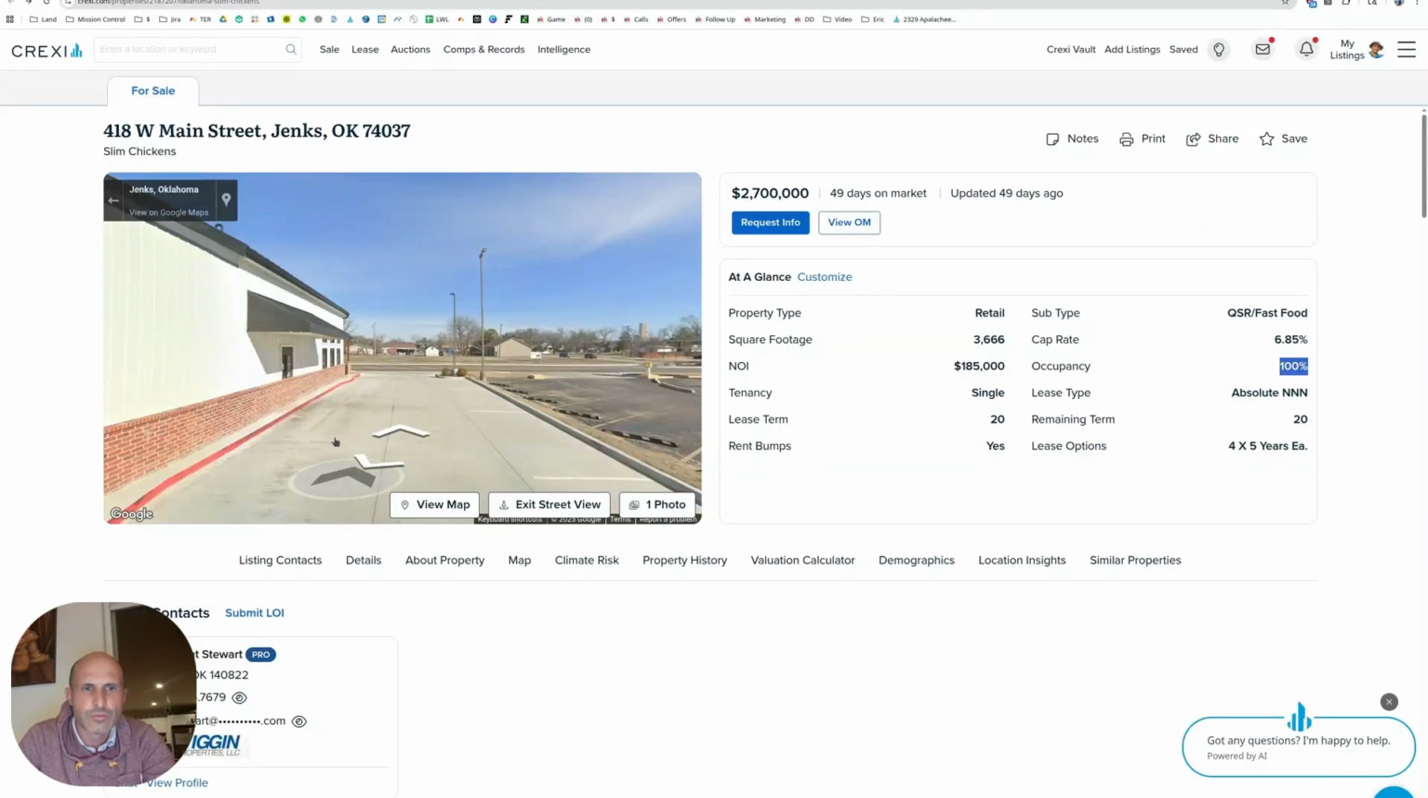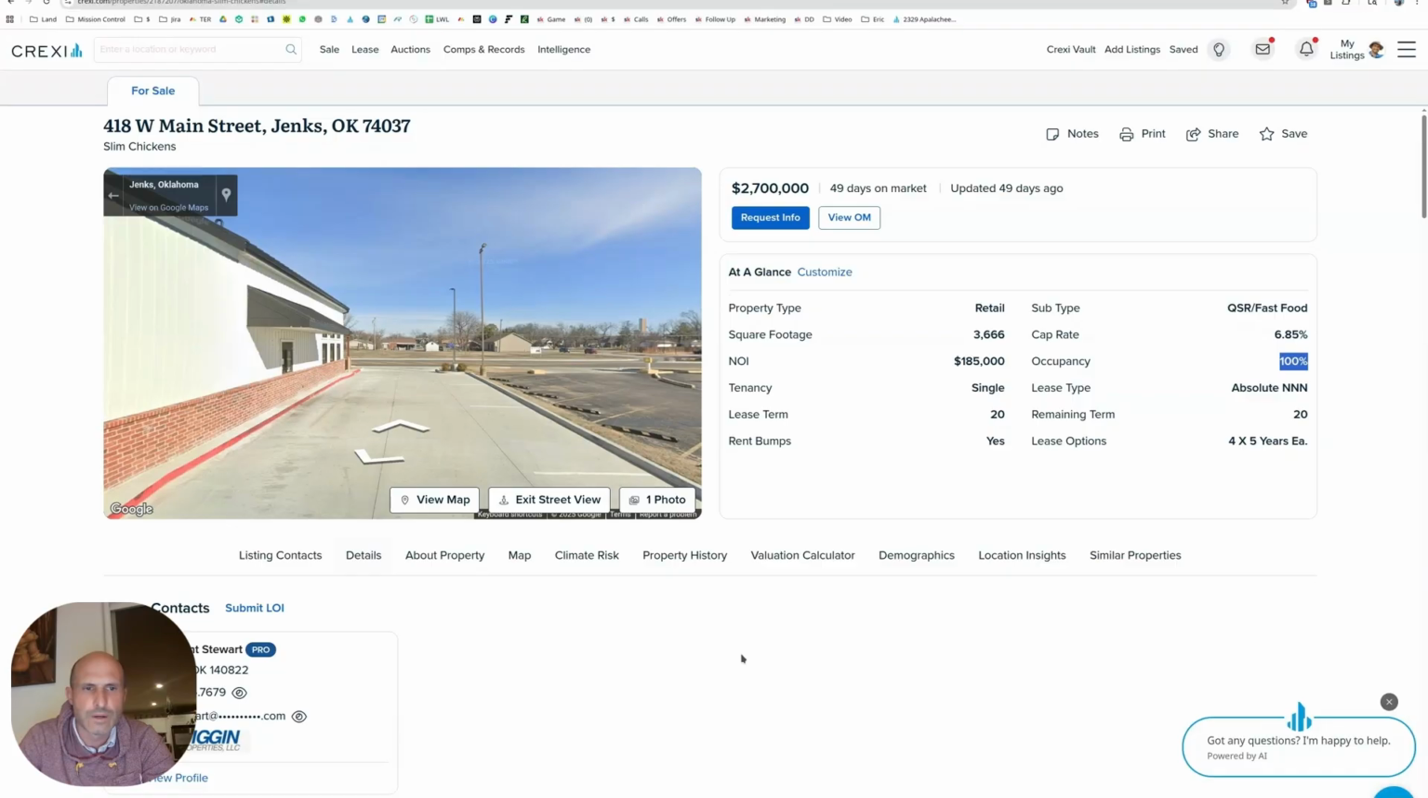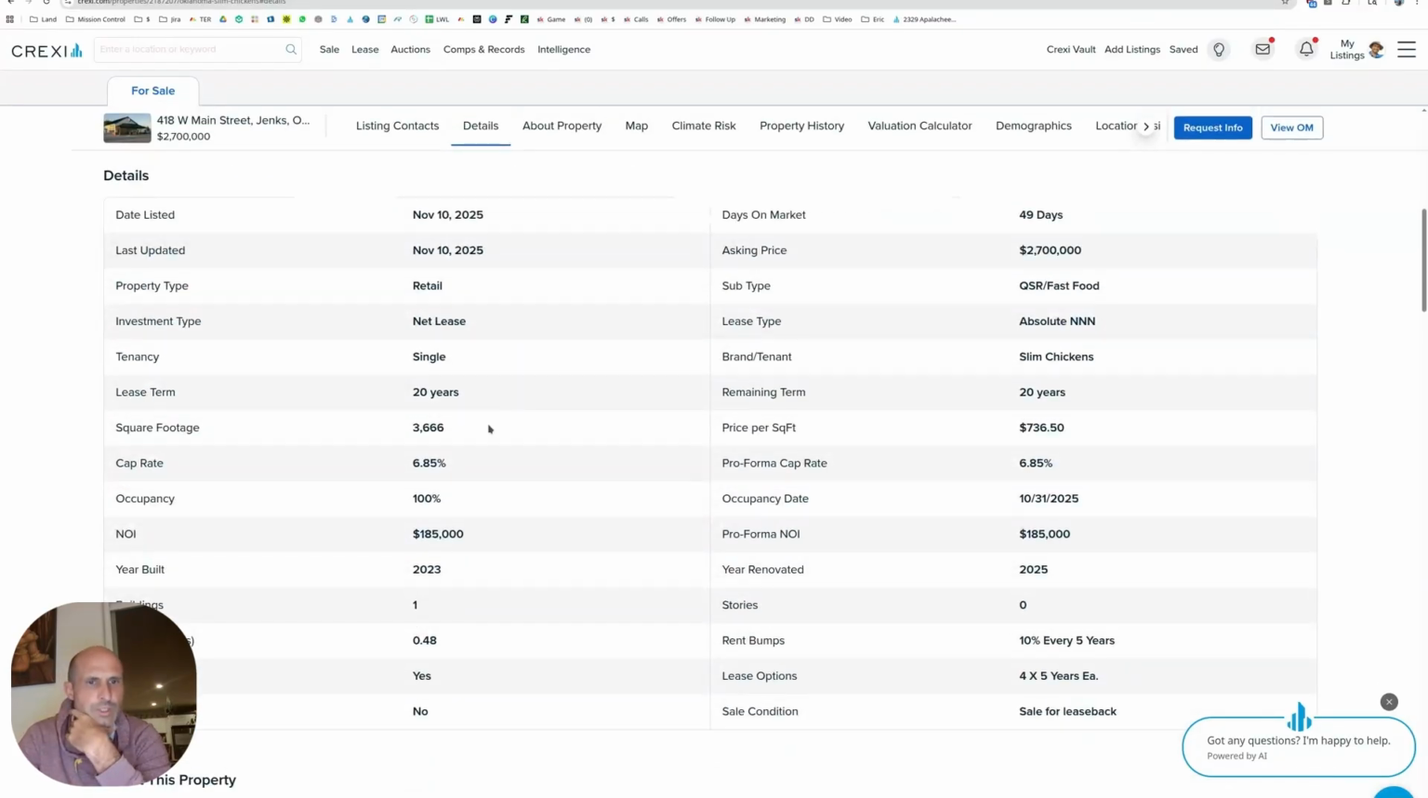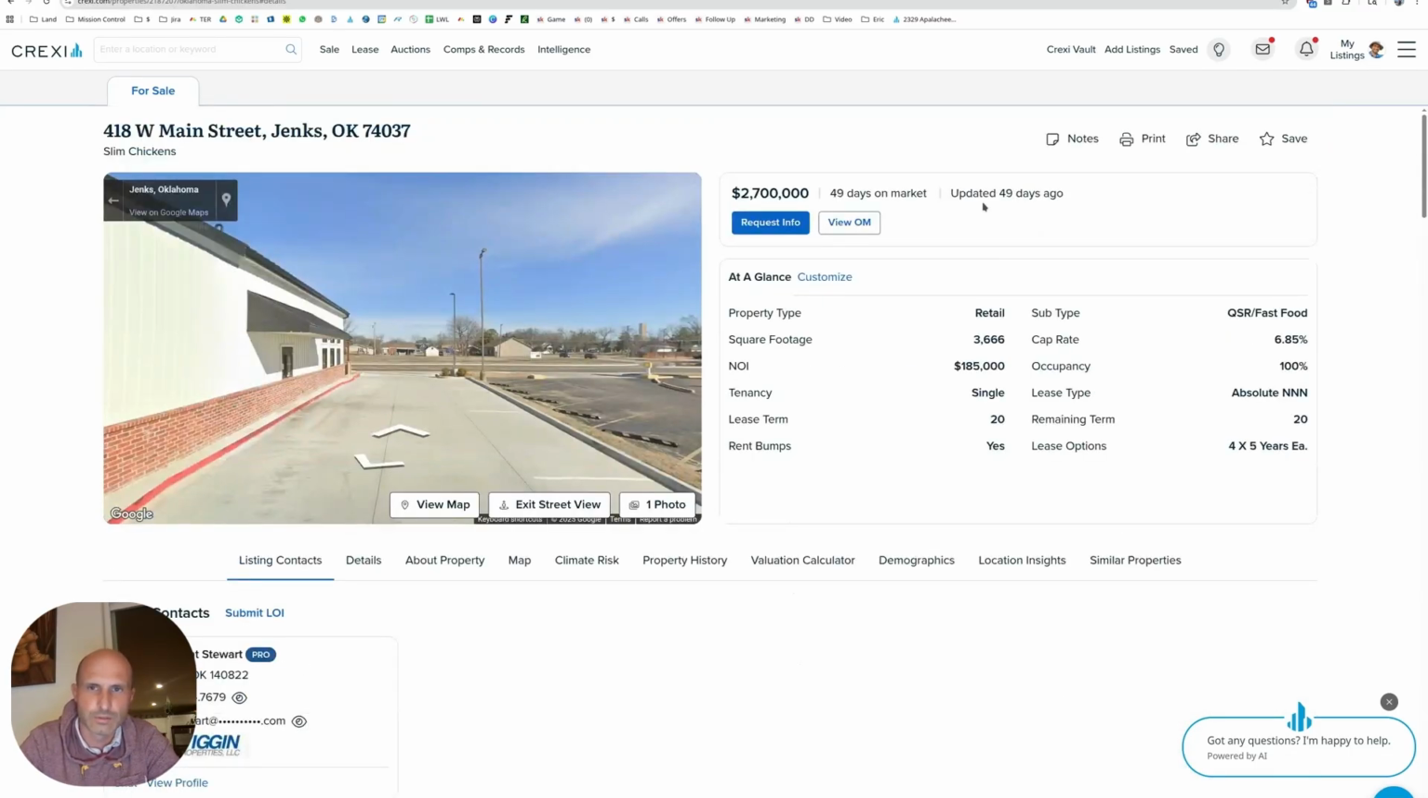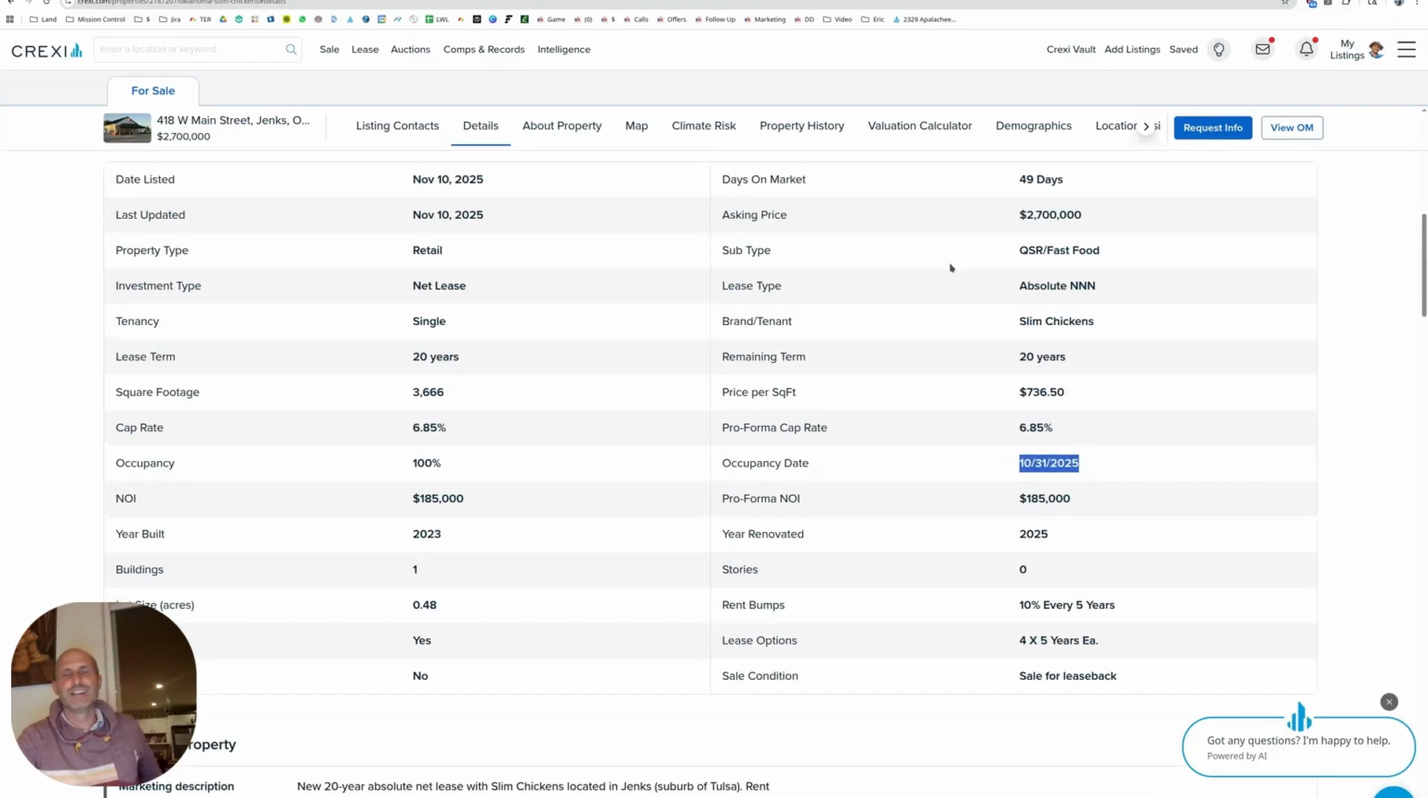What is going on here? Occupancy 100%. So the street view looks vacant, but it says they're in there. So maybe it went from vacant. Lease term 20 years. When did the lease start? NOI 185. So they're getting 185 rent on this one. Year built 2023. Year rented 2020, renovated 2025. So there's a gap here. So they built the building in 23 and then it sounds like they got Slim Chickens in there in 25. Occupancy date. Okay, October 31st. So they moved in on Halloween of 2025. So that's just, I'm in December. So they've been in there 2 months or something. How long has it been on the market? Like a month and a half. So this is a fresh one.